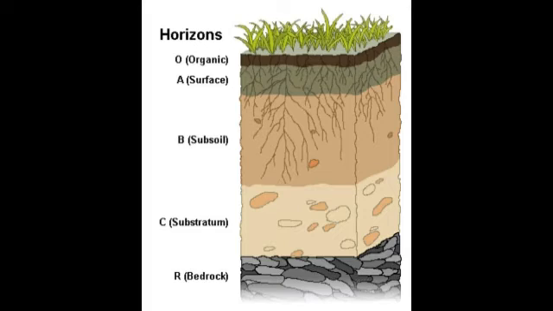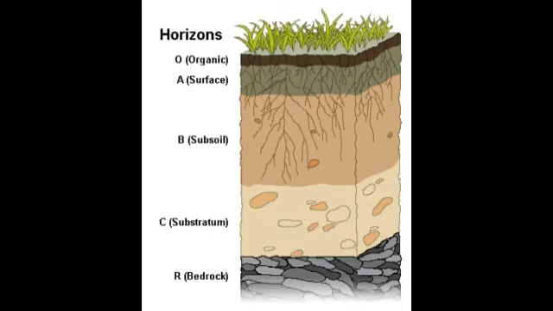Now we'll come to horizon C. It lies below horizon B, and this layer has small fragments of rocks. You can see there, children. The true soil develops from these rock fragments, and the rocks in this horizon are not affected by any biological process.